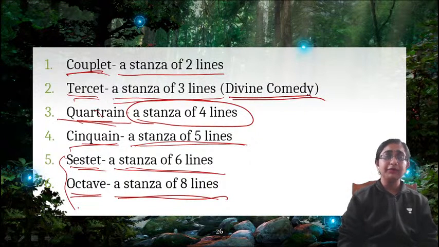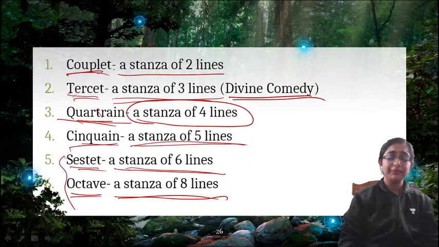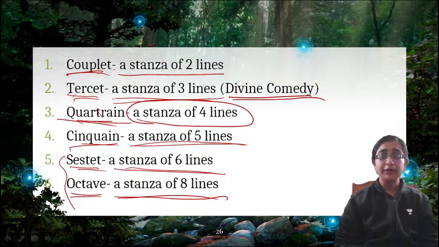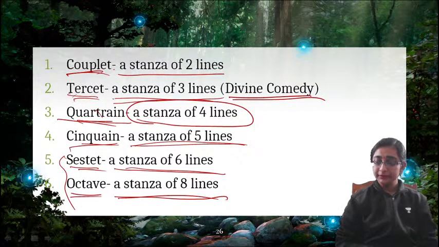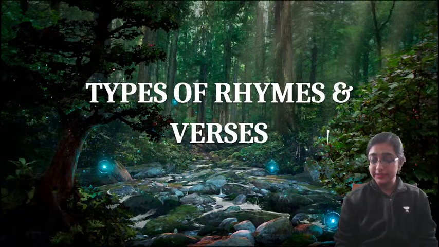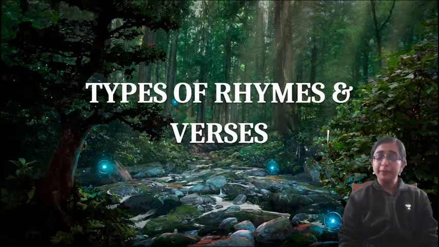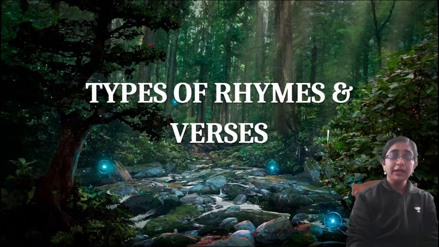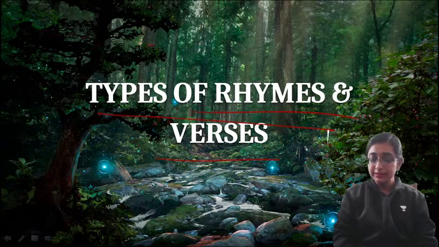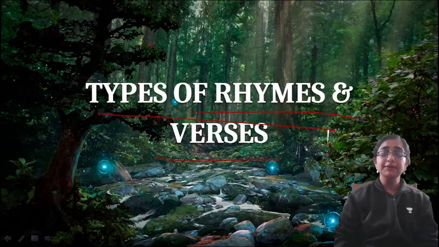Here this is very easy. You can very well guess by reading the name. Couplet is 2, tercet means 3, quatrain means 4, cinquain means 5, sestet means 6 and octave means 8. Clear? This is the stanza form. Okay. So now we will move on to types of rhymes and verses. There are a lot of rhymes and verses in prosody. I will try to discuss all the important things in detail.